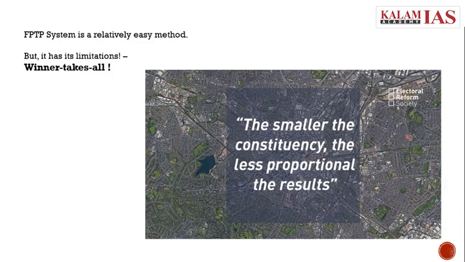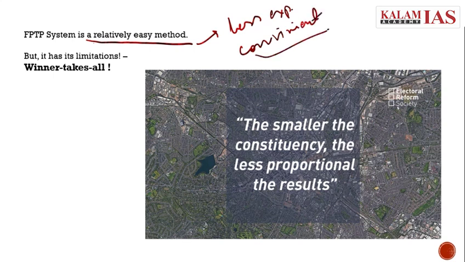First past the post is a relatively easy method. It is simple to understand, it is simple to perform, it involves less expenditure, and it is more convenient. That is why we use it in India in direct elections. This method is also called the winner takes all approach, because we have seen that with as little as 20 to 26% of the vote share, the candidate can win the election, because the winning margin does not matter.